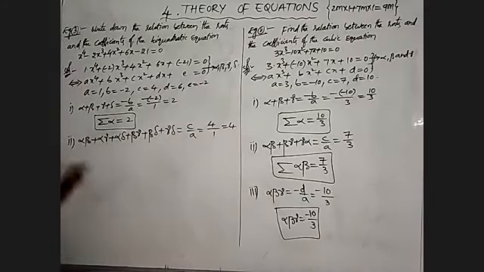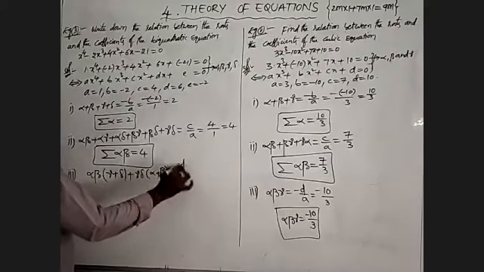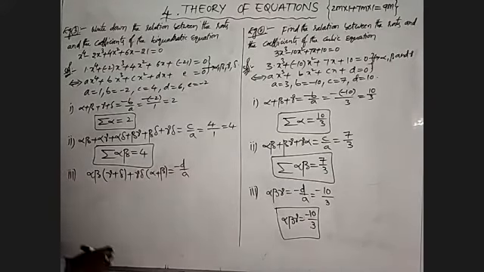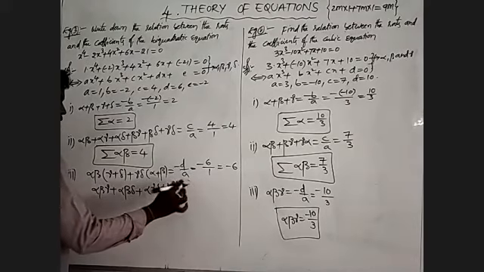Now I am going to the third one, that is alpha beta into gamma plus delta. Later it will be written as gamma delta into alpha plus beta is equal to minus D by A. Given D value is 6, A value is 1, so minus 6 by 1 means the value is minus 6. How to multiply in this one: alpha beta gamma plus alpha beta delta plus alpha gamma delta plus beta gamma delta is equal to minus 6.